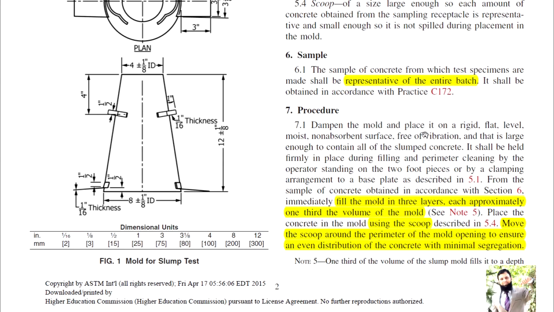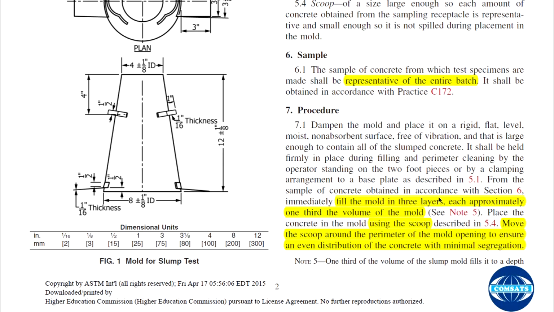Okay, dampen the mold and place it on a rigid, flat, level, moist, non-absorbent surface free of vibration, and large enough to contain all the slumped concrete. It shall be held firmly in place during filling and perimeter cleaning by the operator standing on the 2 foot pieces, or by a clamping arrangement to a base plate as described.